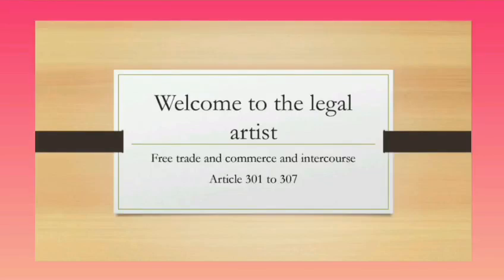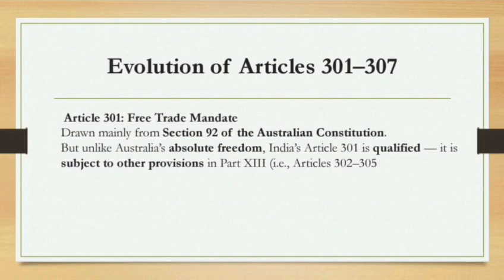In this video, in this scenario, we are going to discuss the freedom of trade, free trade and commerce and intercourse under Article 301 to 307. Articles 301 to 307 clearly state the rules regarding free trade and commerce and intercourse within the states and within the territory of India as well. Let's move on to the evolution of Article 301.